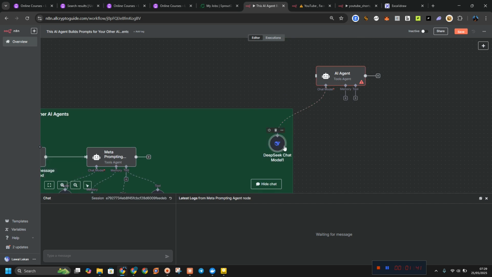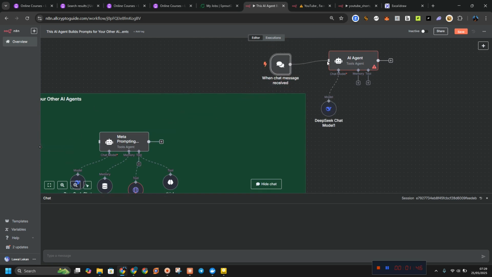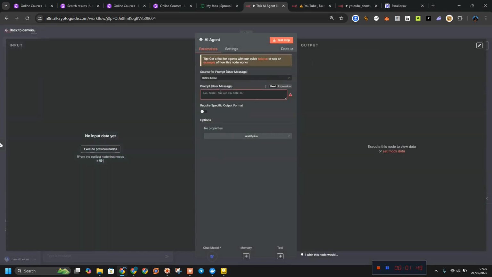Okay, so we can select a chat trigger. Let's move this thing to a chat trigger. You are an expert when it comes to roasting. So what we are going to do now is go here to system message. I'm going to turn this to a system message. Okay. So, roasting.